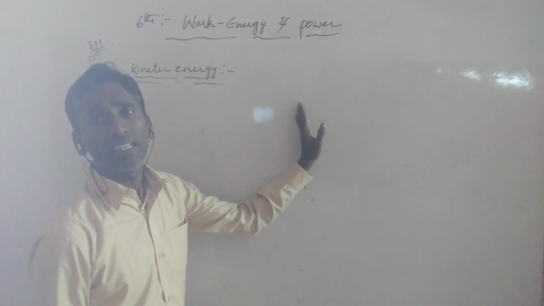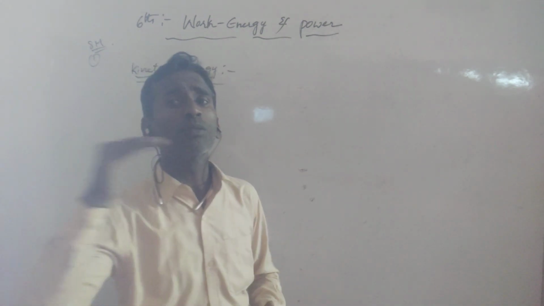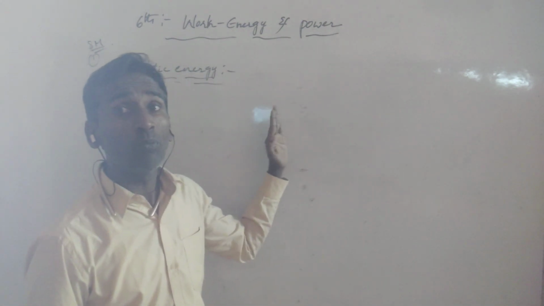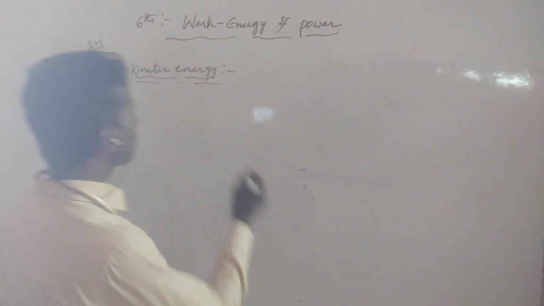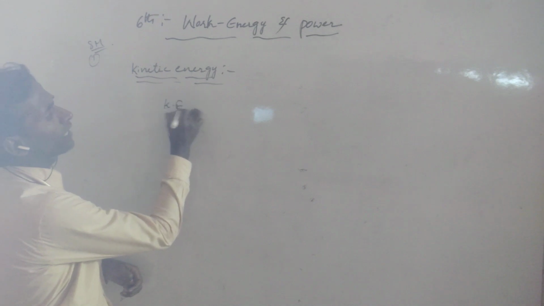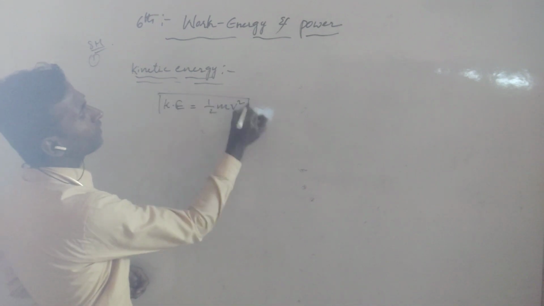What is kinetic energy, sir? It is the energy possessed by a body by virtue of its motion. So motion is required. If there is no motion, that is not kinetic energy. Okay, see here, the formula for kinetic energy I am writing directly: half mv square. How can we write this, sir?